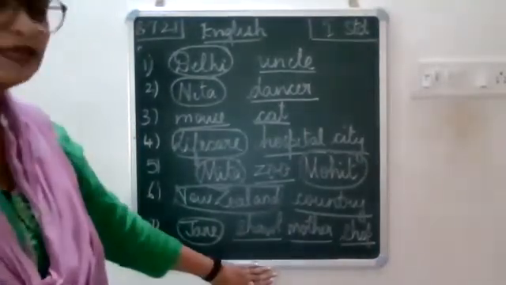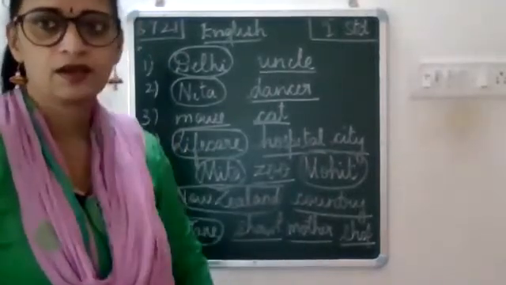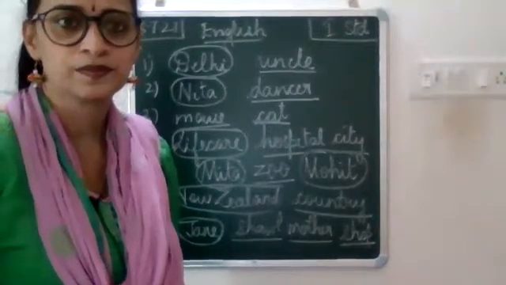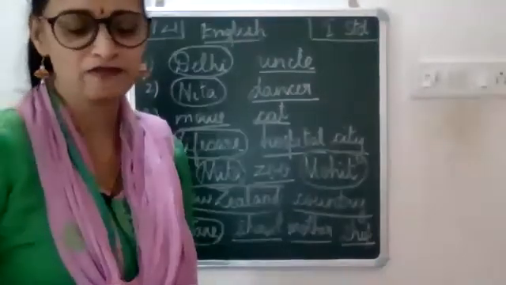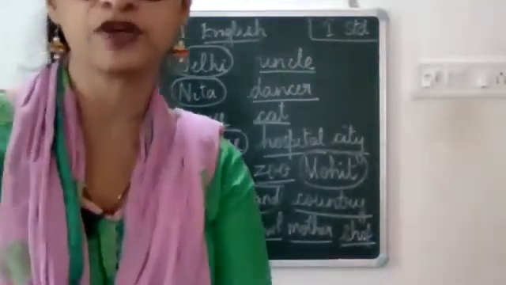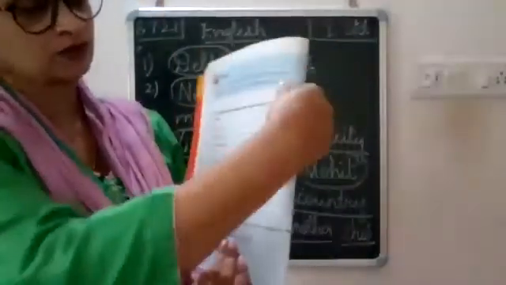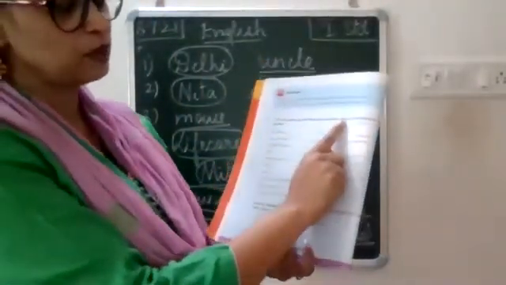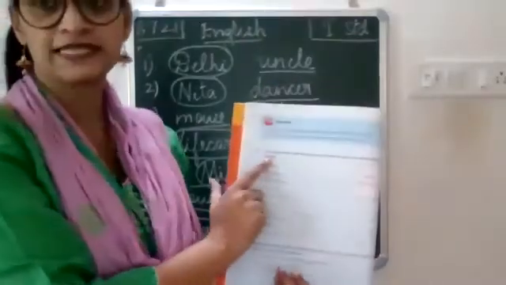All of you are understanding here, children. Anyone has any doubt? No, ma'am. If you have no doubt, we will stop here, but I'm going to give you homework today. On page number 18. Turn your book to page number 18. Fill in the blanks in the sentences given below to give a brief description of yourself.